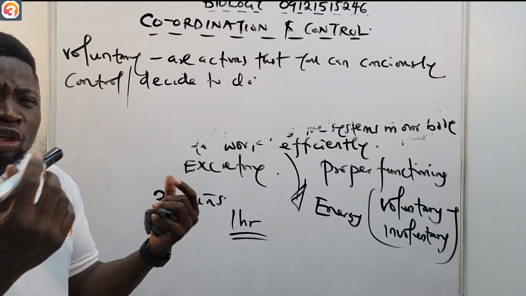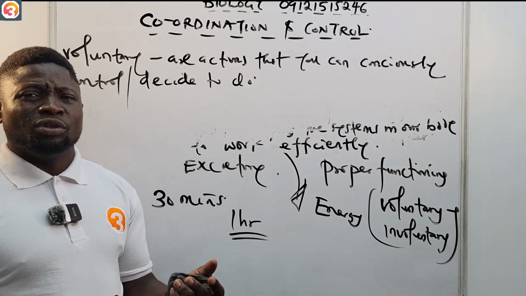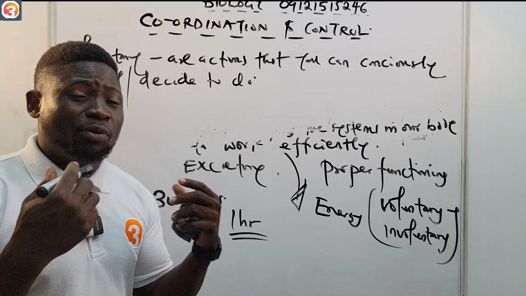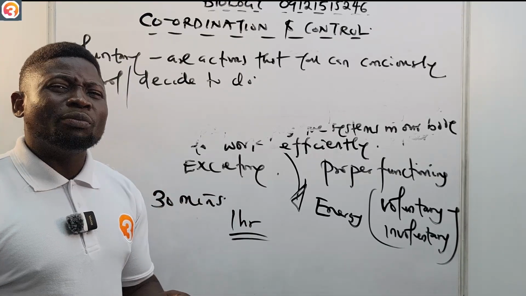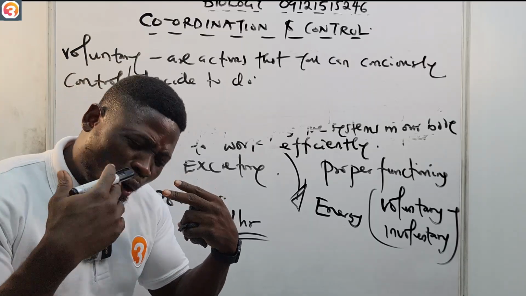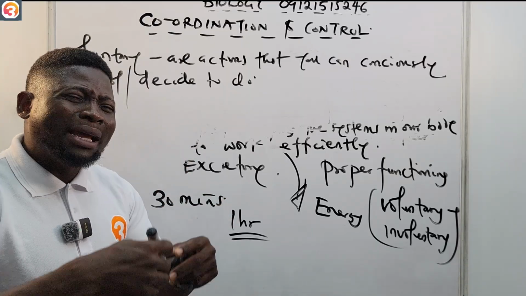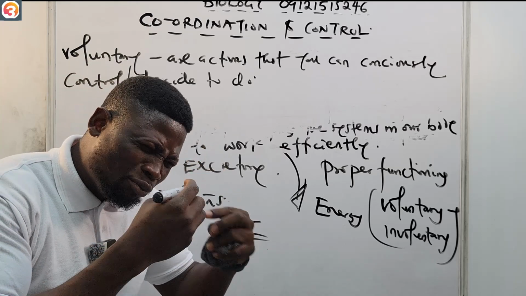Even speaking is a voluntary action. That's why somebody can slap your face and you will not say anything. It's not because you are dumb, but because you decide you don't want to talk. Maybe many things are on your mind, maybe a problem is disturbing you at that moment.